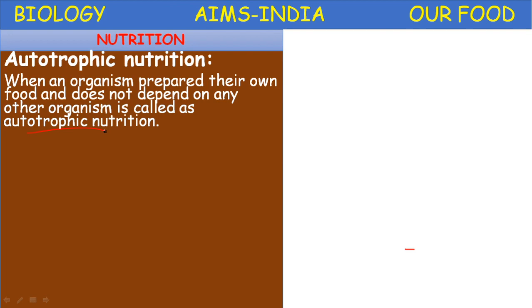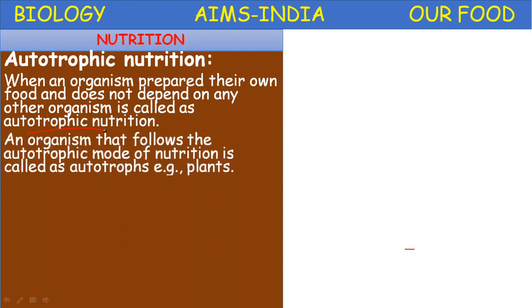An organism that follows the autotrophic mode of nutrition is called an autotroph. The best example for autotrophs is green plants.